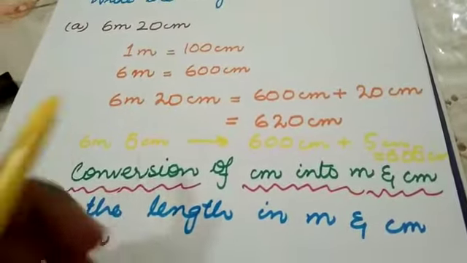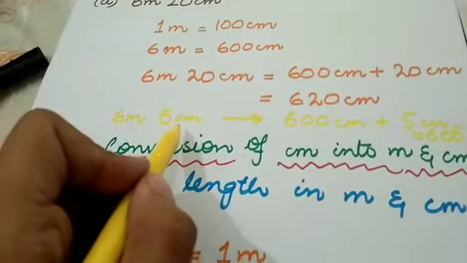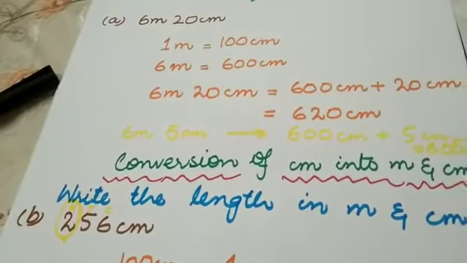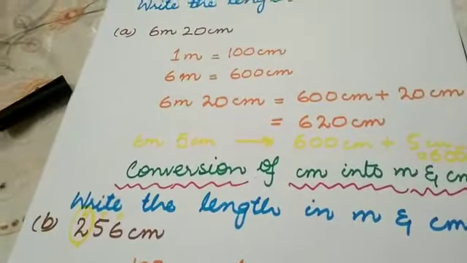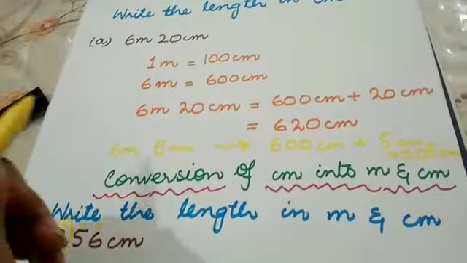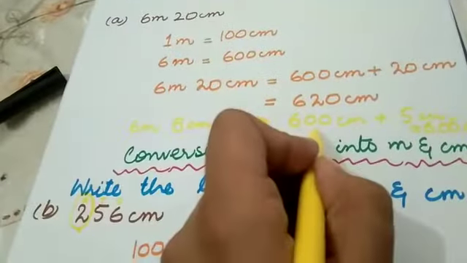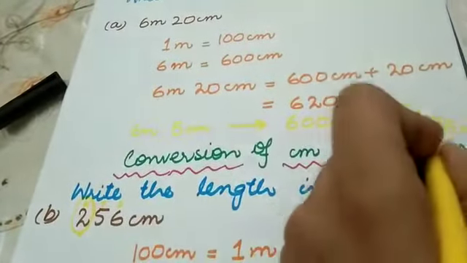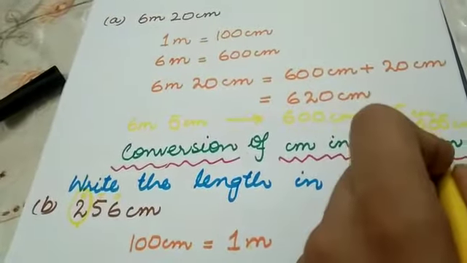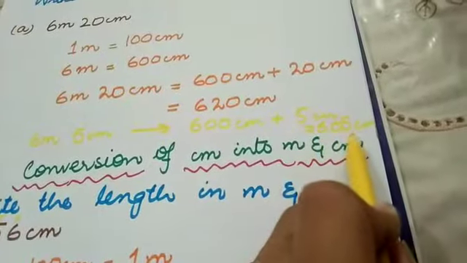Here I have written another example. It is 6 meter and 5 centimeter. Here you have to take care of the ones, tens and hundreds. Always remember that meter comes at the hundred position, right? So 6 meter and 5 centimeter: 6 meter means 600 centimeter and 5 centimeter means 5 centimeter. It will be 605 centimeter. You will write 605 like this, right?